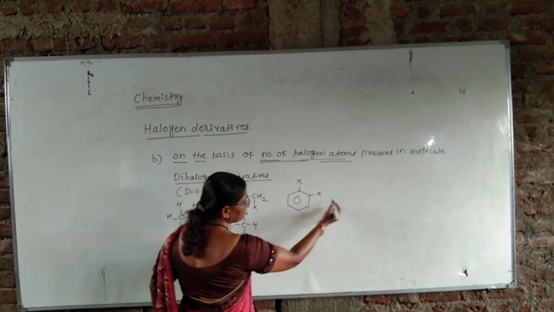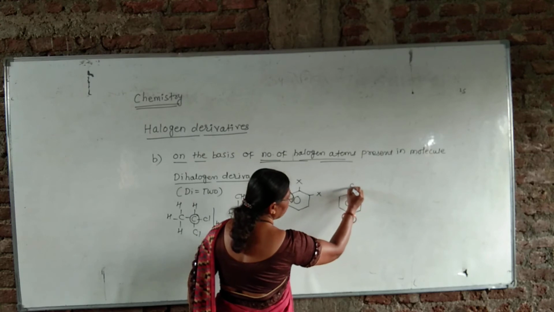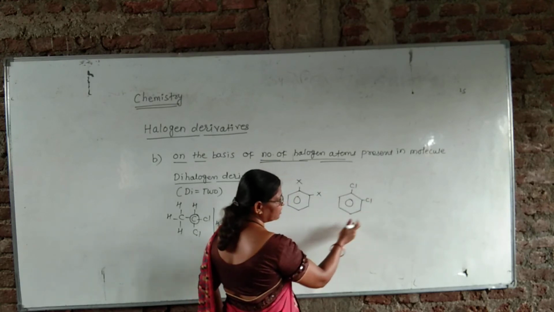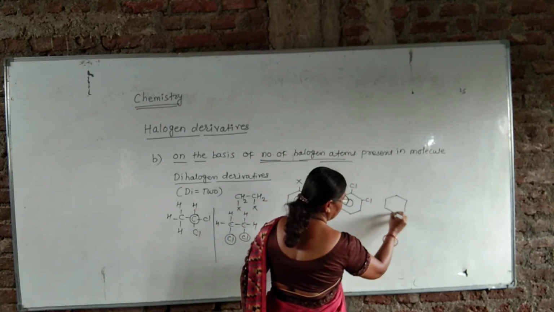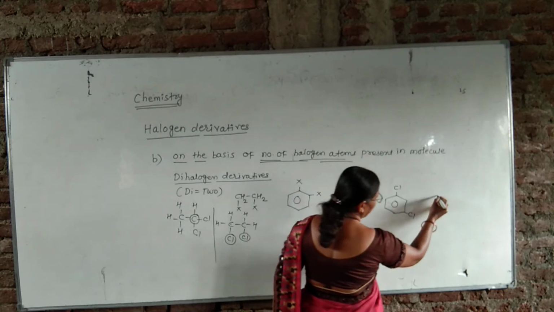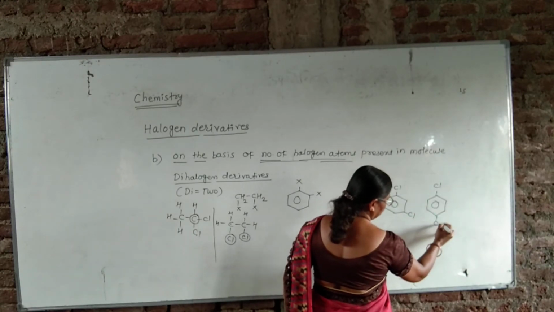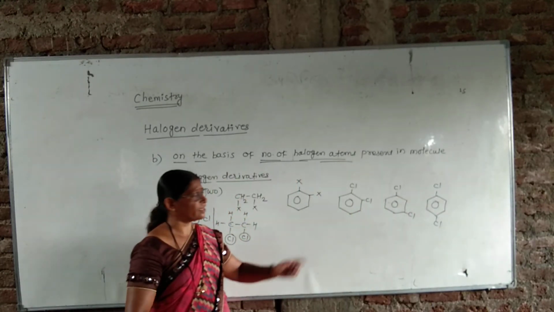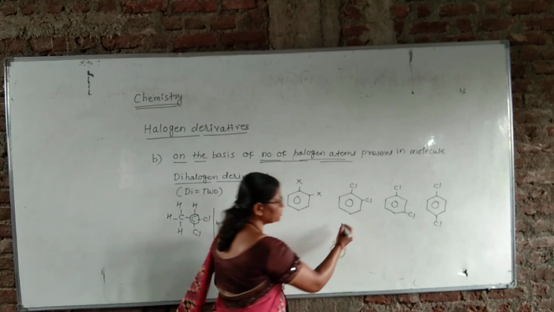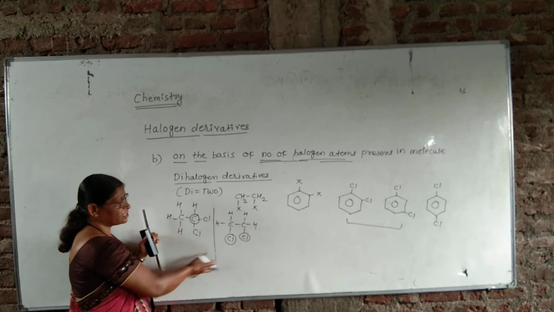This is also an example from aromatic compounds. If you take Cl, Cl, they may be at ortho, meta, or para positions. All these three are the examples of dihalogen derivatives. They are from the aromatic section and from the aliphatic section.